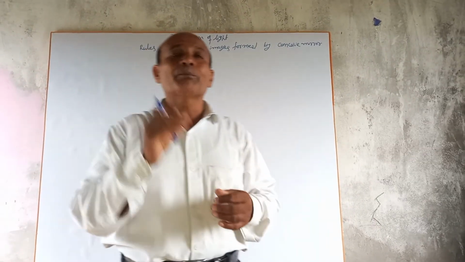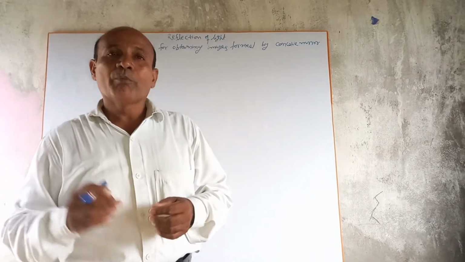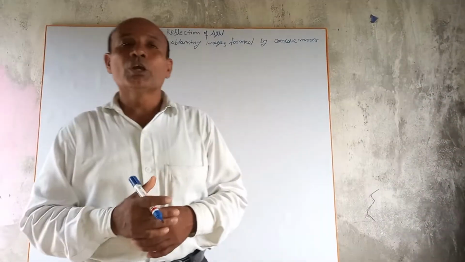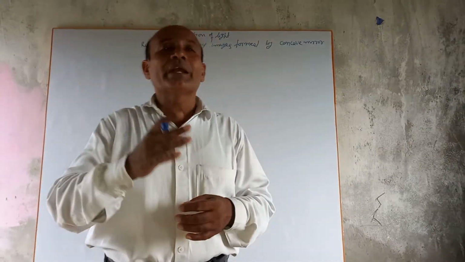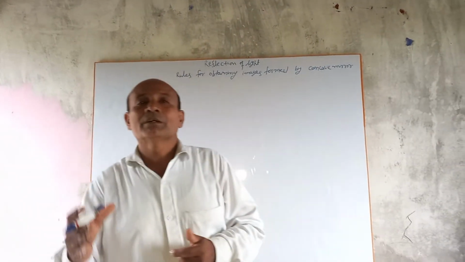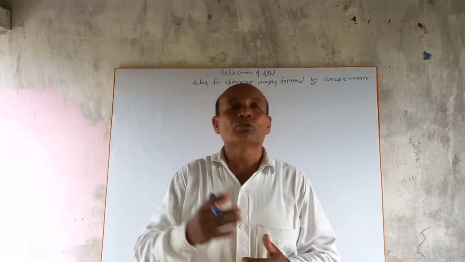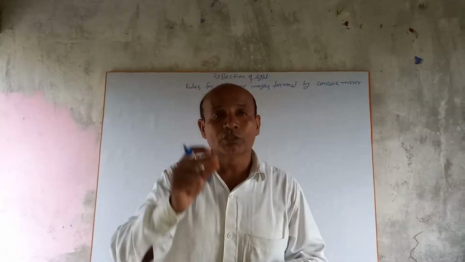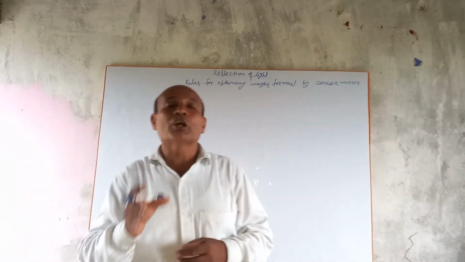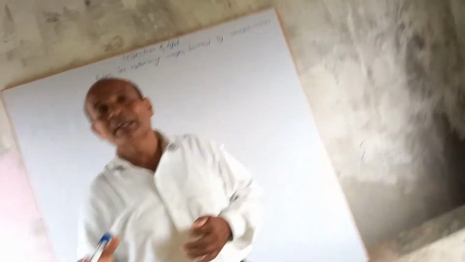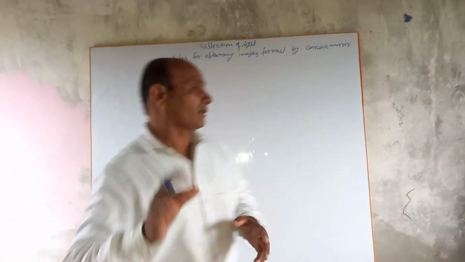To know the position of the image formed by a concave mirror, we will use only two rays of light whose path is known to us after reflection and easy to draw. We can call them rules for obtaining images in a concave mirror.